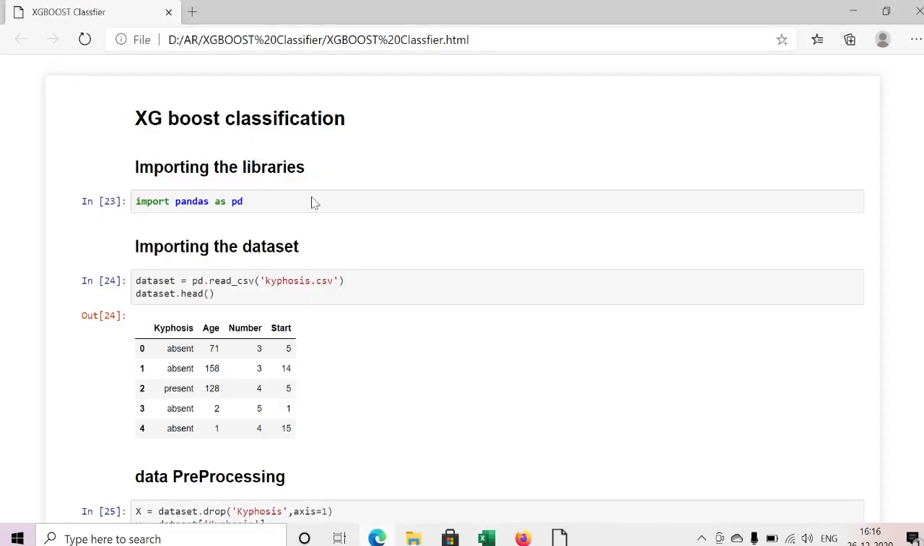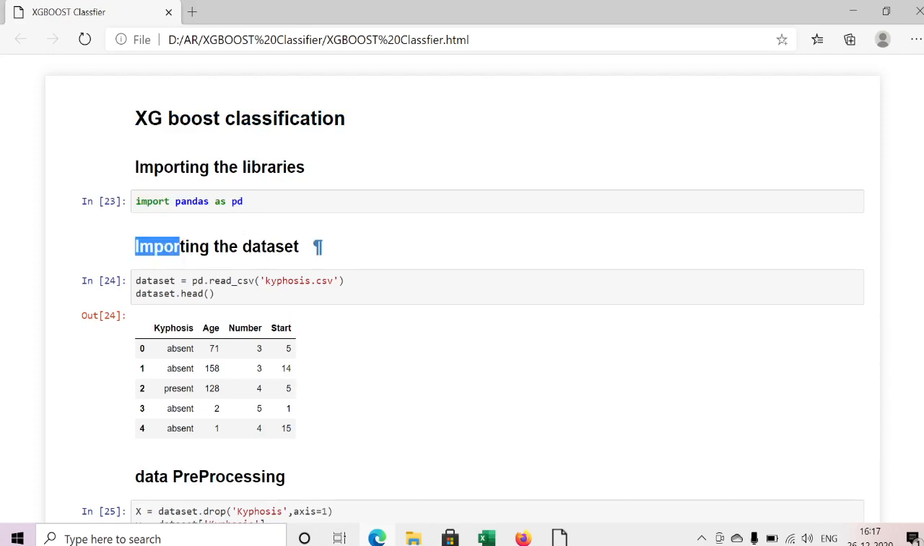Okay, this I have already done in my Jupyter Lab, and from that I exported as HTML. Then we'll discuss XGBoost classification here. Import the libraries. Here I am importing pandas, keeping my alias name as pd.